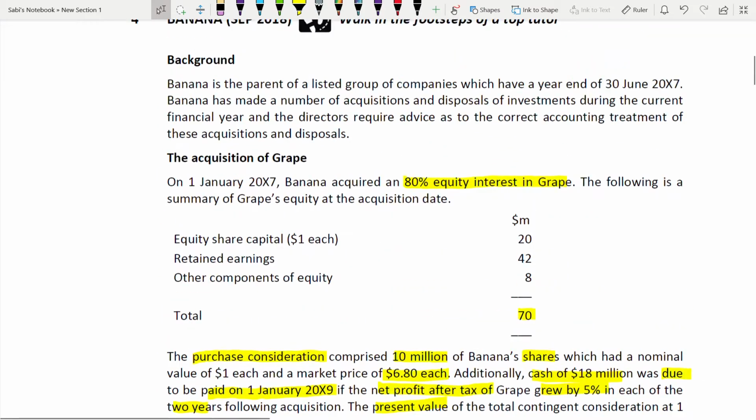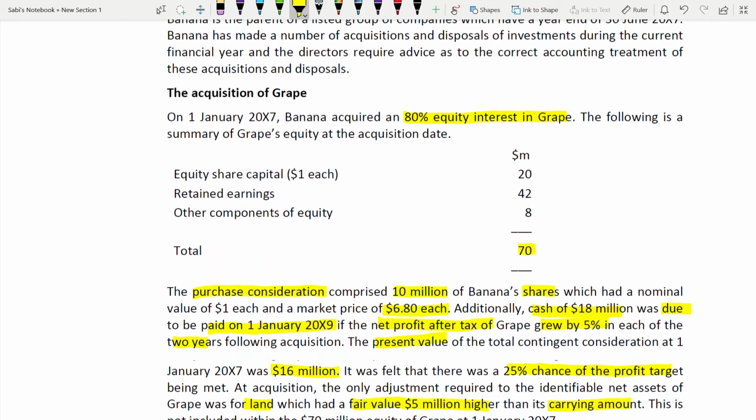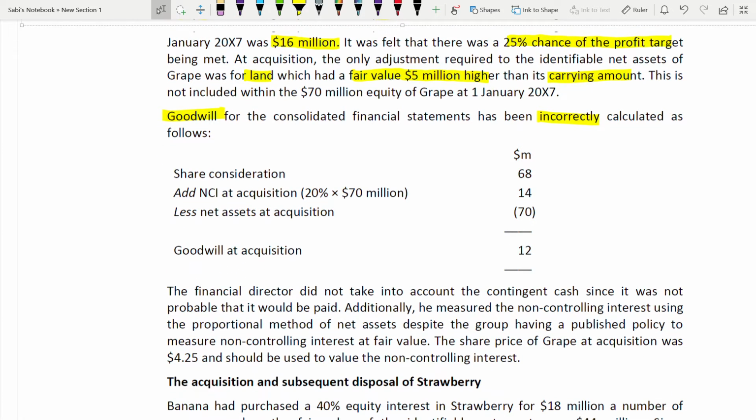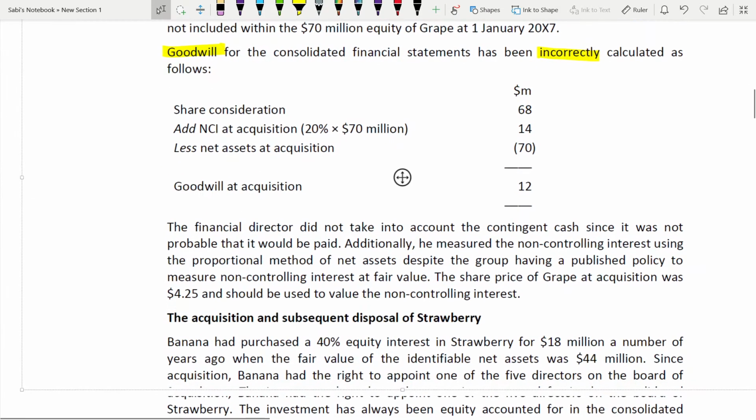They have just taken this 70 and didn't take the fair value of land into consideration. So the NCI and net assets at acquisition are both wrong. Share consideration is 68 million. How 68 million? We'll see. Definitely your goodwill will be a different figure.